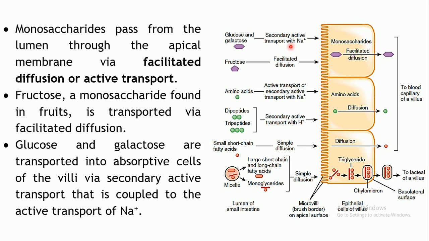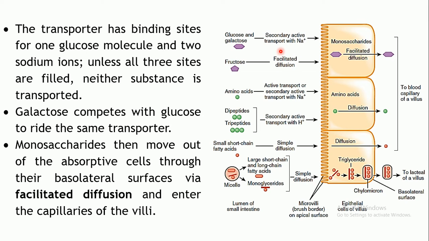So here it is a sodium coupled transporter. Along with this glucose or galactose, the sodium ions will also cross the membrane. So it's a secondary active transport which is coupled with the transportation of sodium. It's this particular transporter which is being utilized by glucose and galactose. It has binding sites for one glucose molecule and two sodium ions. Unless and until one glucose and two sodium ions bind to that transporter, neither of these substances will cross the membrane. And galactose competes with glucose for the same site.